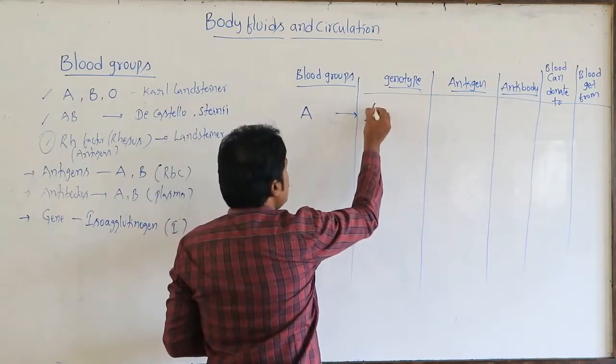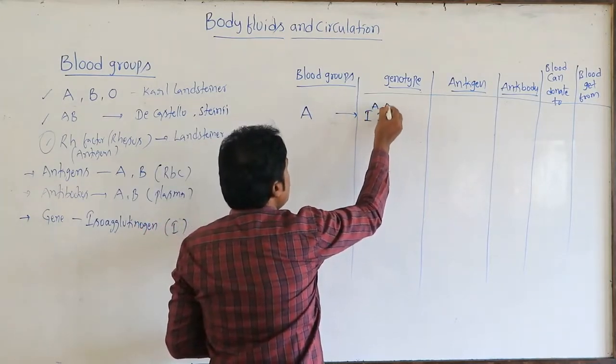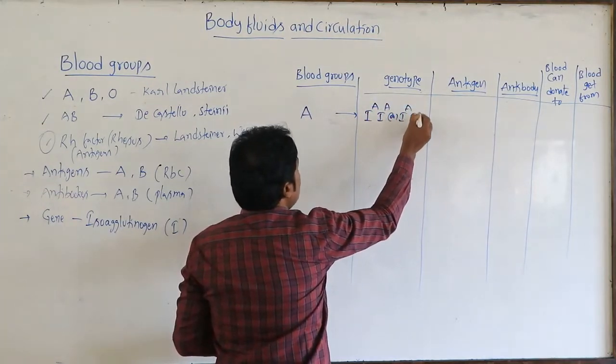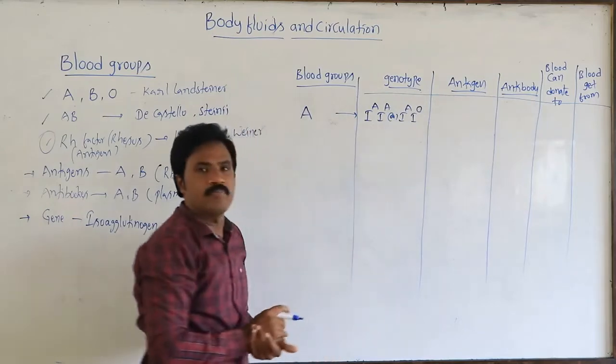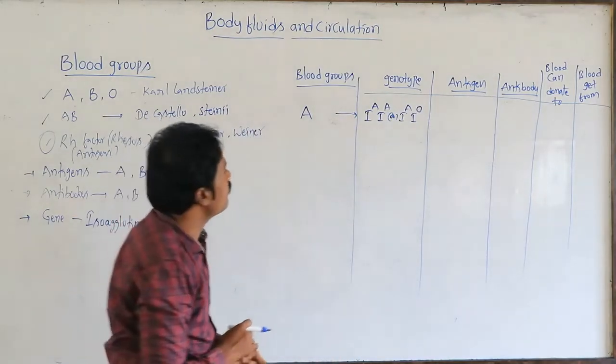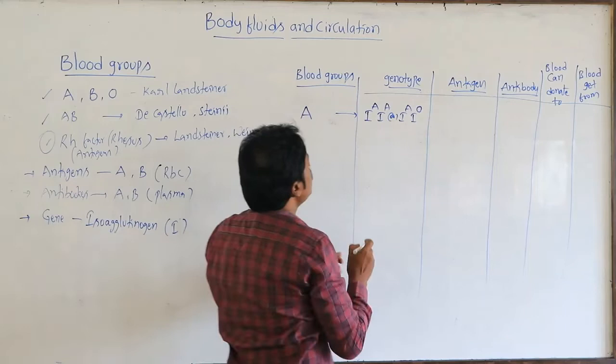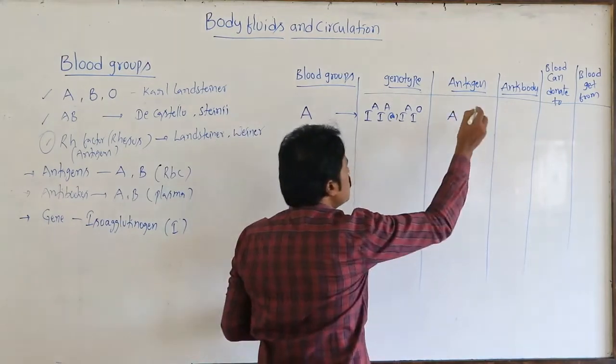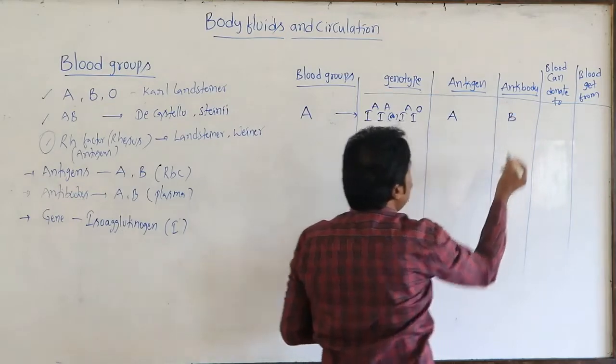Either A, or A as well as O. Then, what antigen is present? A antigen is present, and the opposite, B antibody, is present.